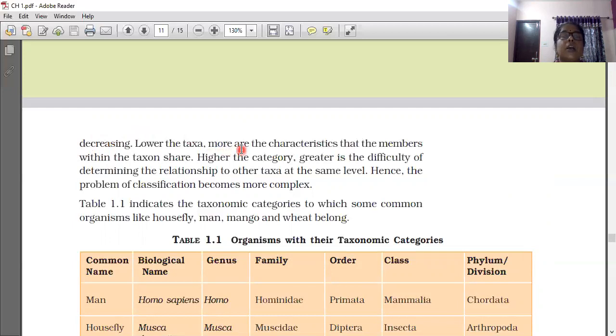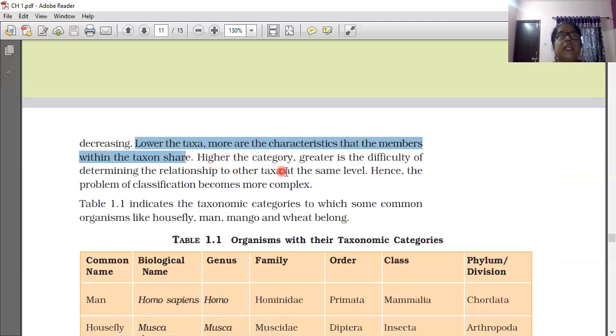Lower the taxa, more are the characteristics that members within the taxon share. Suppose the lowest taxon is species. In species, more characteristics are shared, more common characteristics are there among the organisms. So lower the taxa, more are the characteristics that the members within the taxon share.